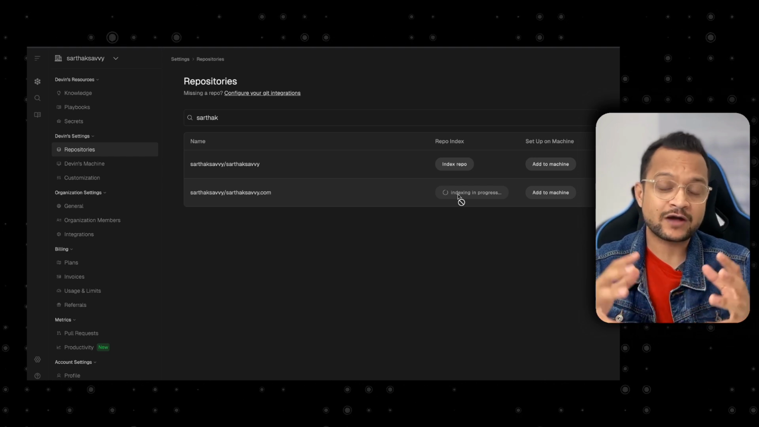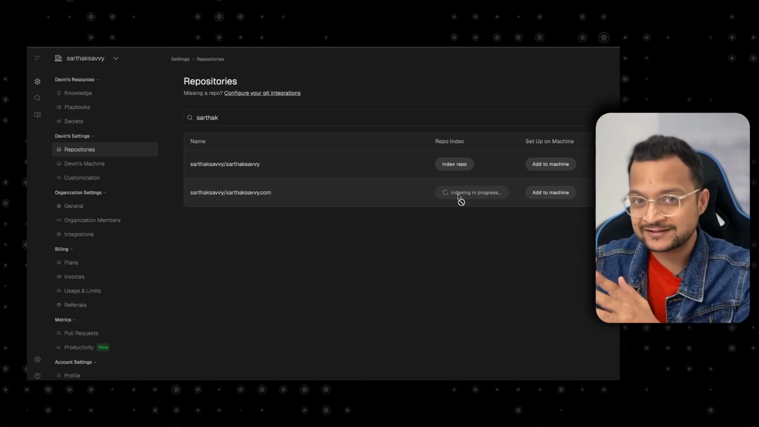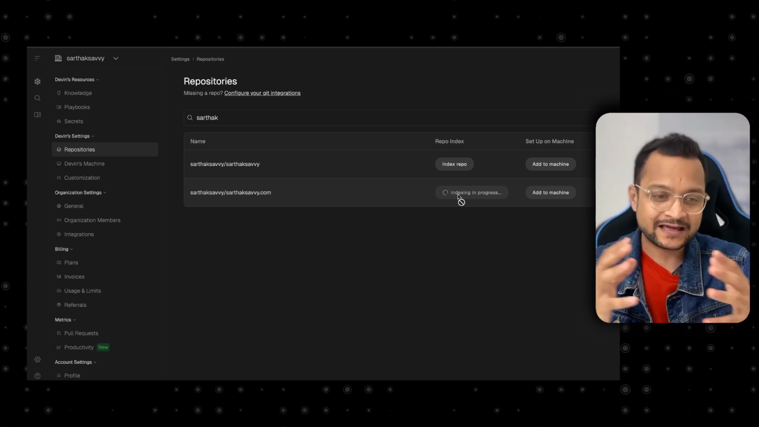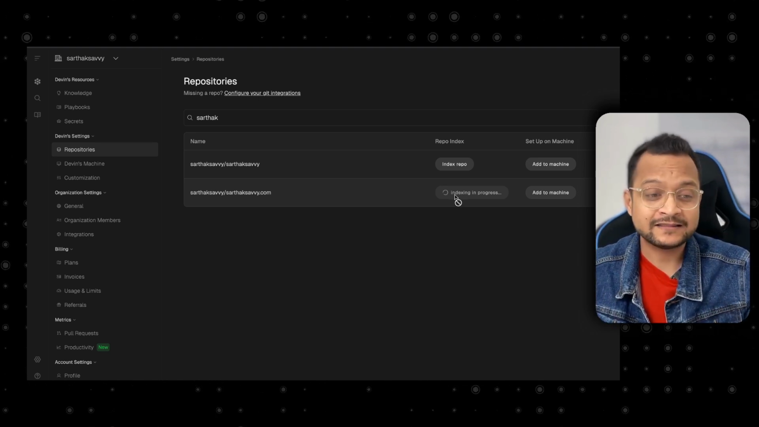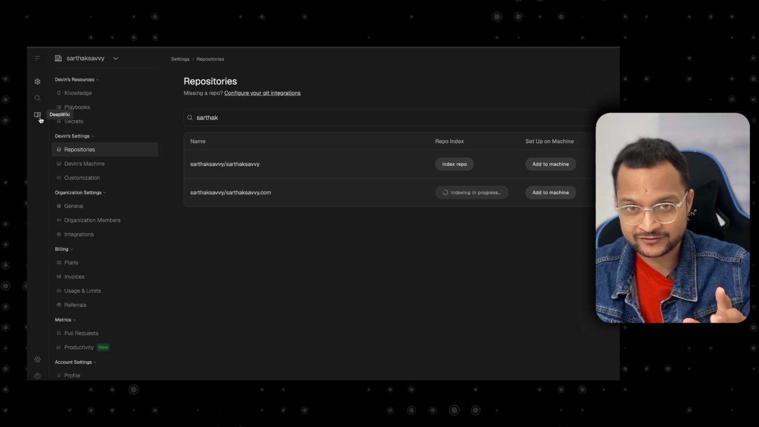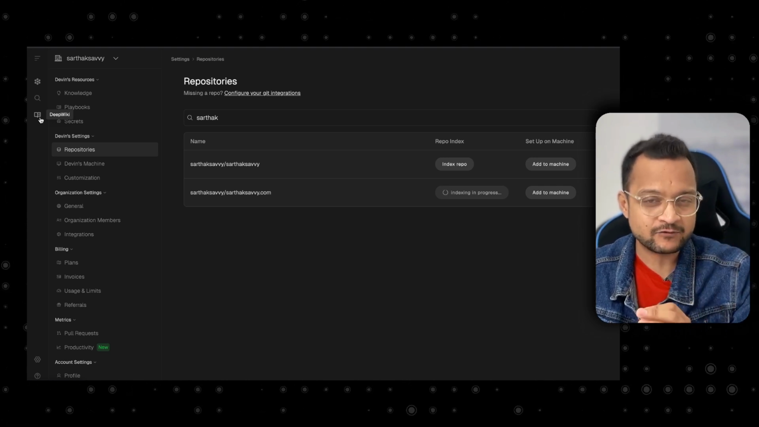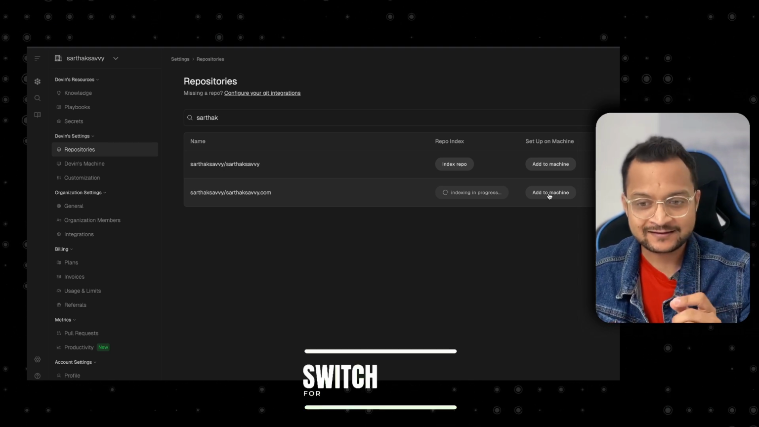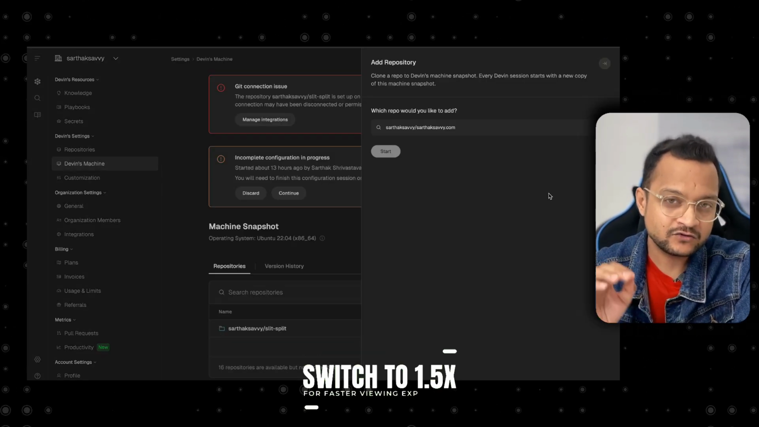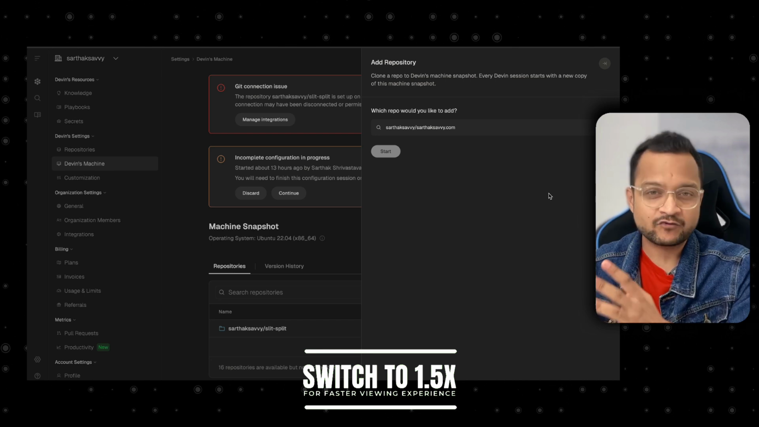This is going to put all the information of this repository into Devin, and this is the place where DeepWiki works. We're going to get into DeepWiki very soon, but let's go and add to machine. This is actually going to set up this repository to work on a virtual machine.